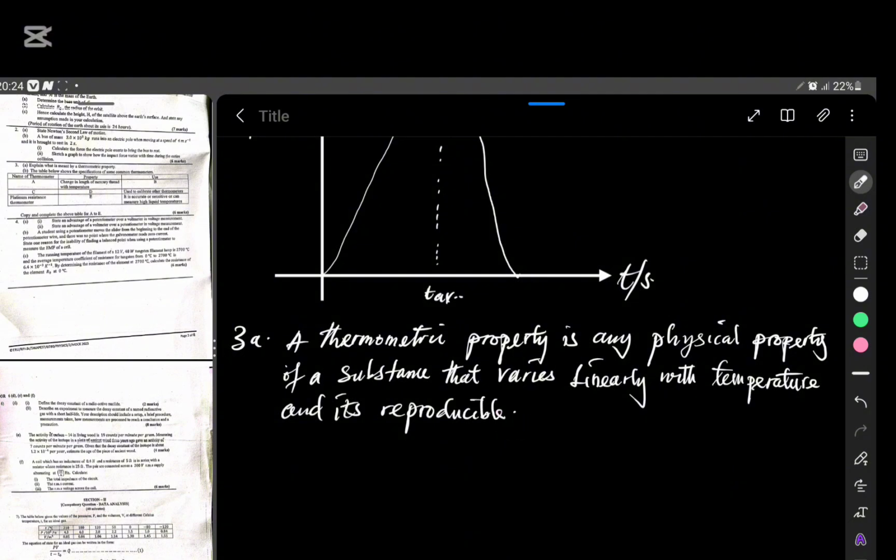Normally, this property should give precise values at particular temperatures.